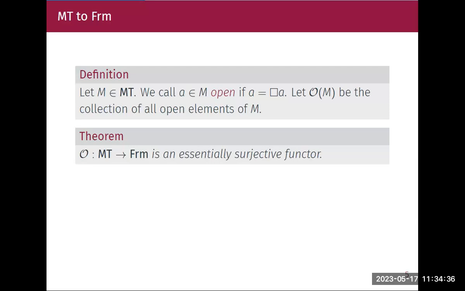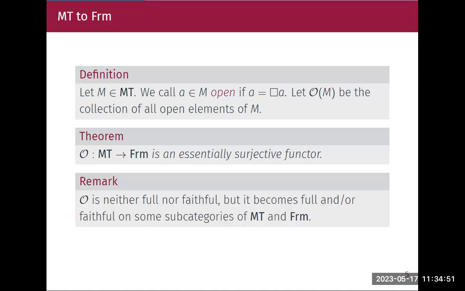In order to show this is an essentially surjective functor, we actually take a frame, we take the Boolean envelope of the frame, and we take the MacNeille completion of the Boolean envelope, and we get MT algebras. So that's what we use to show it's essentially surjective, but it's neither faithful nor full. So moving on, in some subcategories of MT algebras, we will see when it is actually full and faithful.